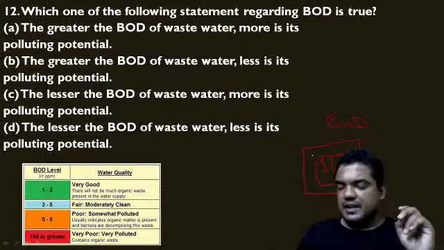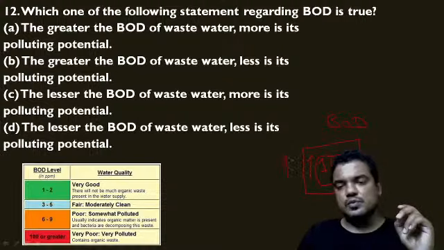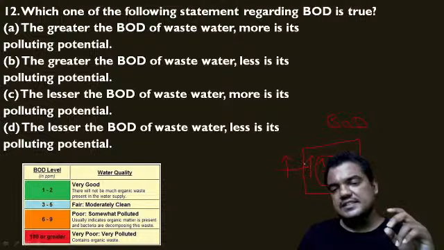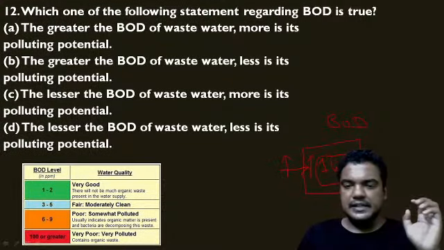If organic matter is more in this 1 liter, obviously the bacteria use more oxygen for oxidizing this complete organic matter.